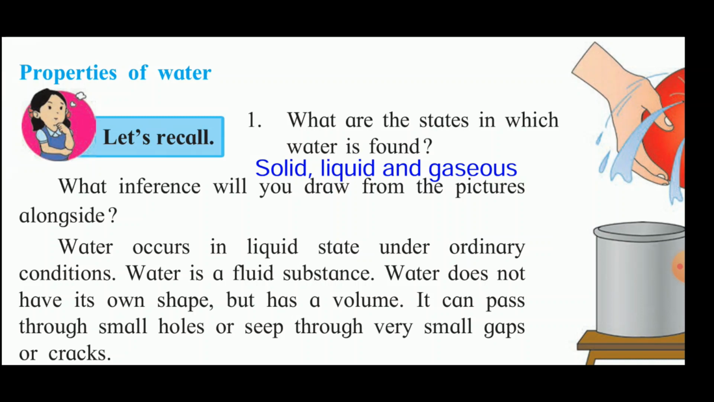Now, let us recall. What are the states in which the water is found? Water is found in a solid state in the form of ice, in the liquid state in the form of water, and in the gaseous state in the form of water vapor.